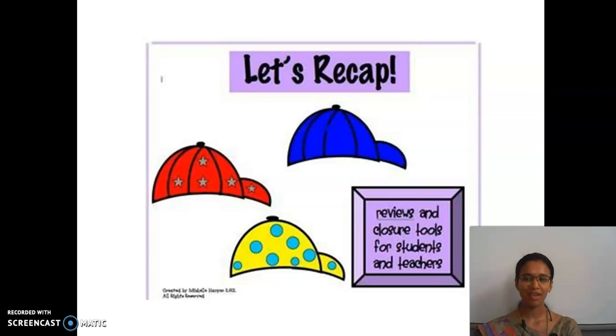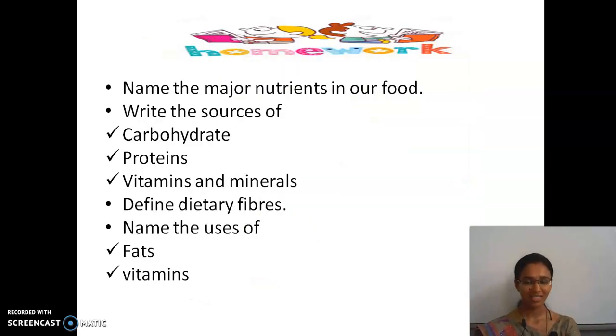Next, recap. We have seen the sources, uses and functions of carbohydrates, protein, fat, vitamins and then minerals. So go through everything once again and try to answer all these homework questions. Just copy the questions from here, and then we will see in the next class. In that I will tell you about bilirubin.